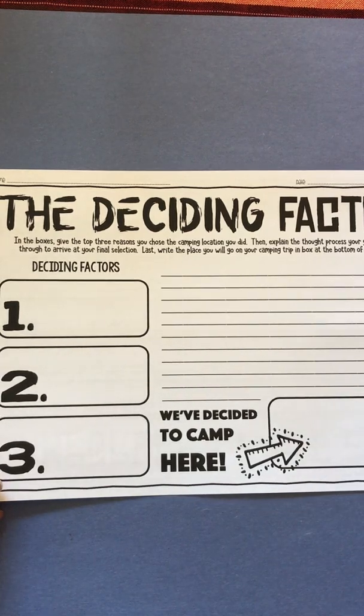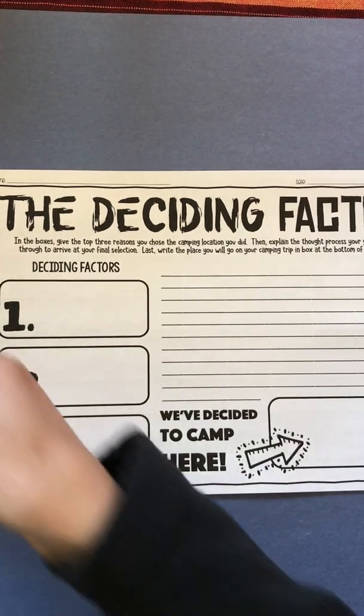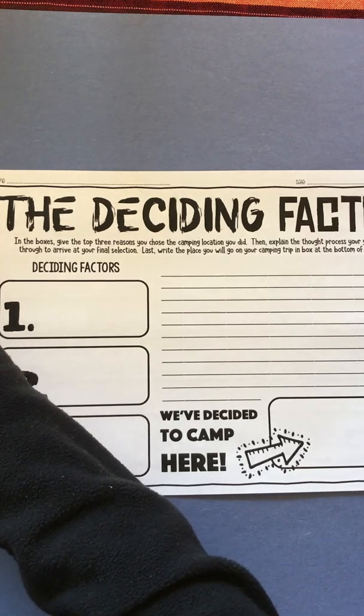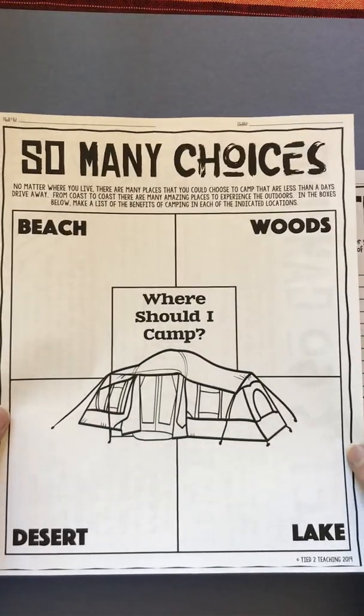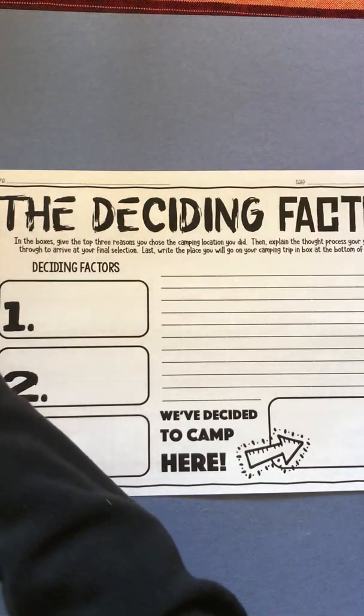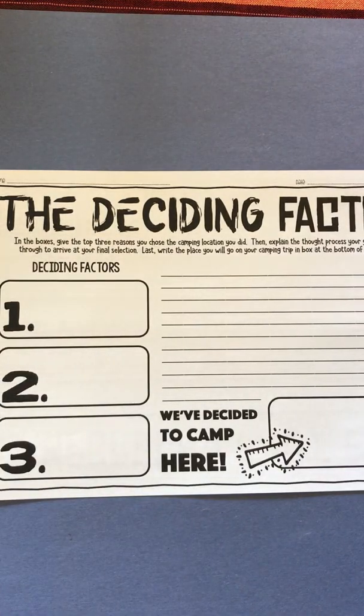Now, you don't need to do all of these sheets to decide, but I would definitely like you to do this one, and then whatever these other sheets that help you to decide which camp spot you want to go to. Okay, so the deciding factor in the boxes: give the top 3 reasons you chose the camp location you did.